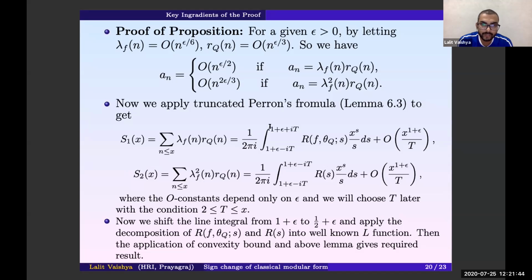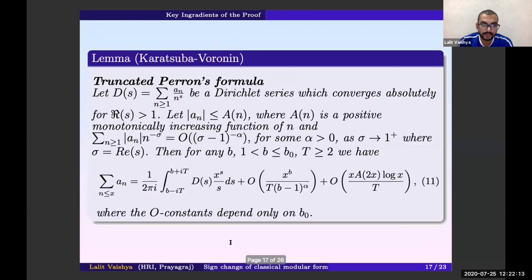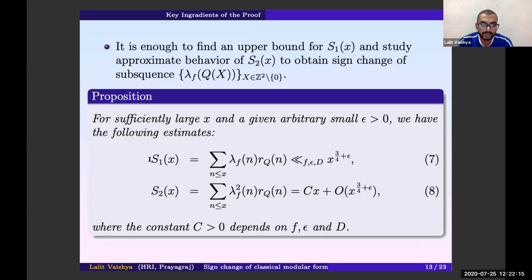So we can take b to be 1 plus epsilon and apply the truncated Perron's formula. After applying it, we will shift the line of integration from 1 plus epsilon to 1/2 plus epsilon, and then apply Cauchy's theorem, and then the estimates and convexity bound for the L-functions to get the estimates for S1 and S2.